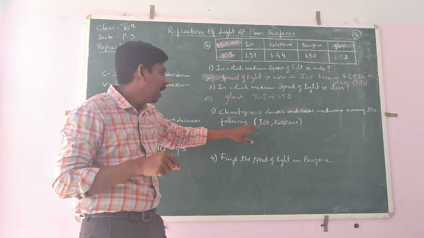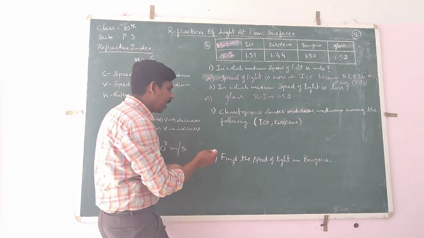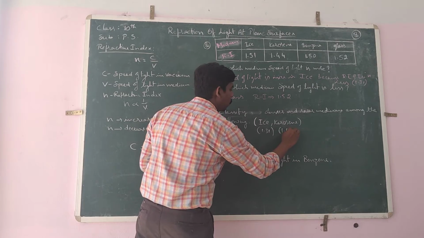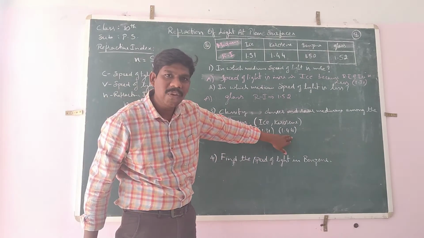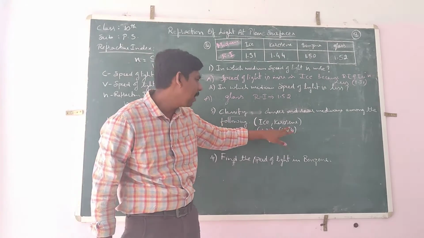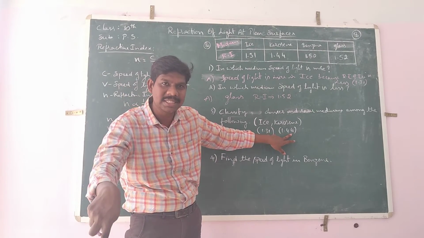So among these two, which has the more refractive index value? Ice 1.31, kerosene 1.44. So kerosene has the more refractive index value. That means it is denser compared to ice, because the speed of light in kerosene decreases.